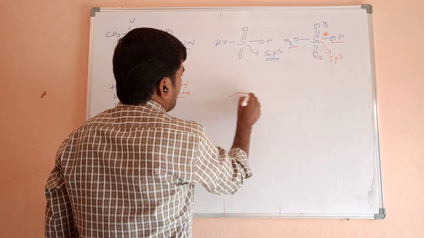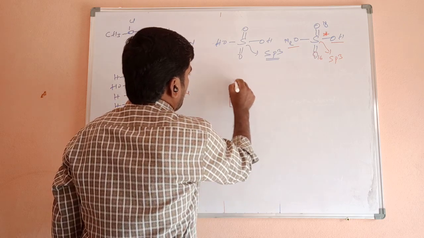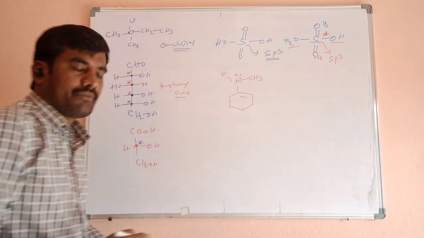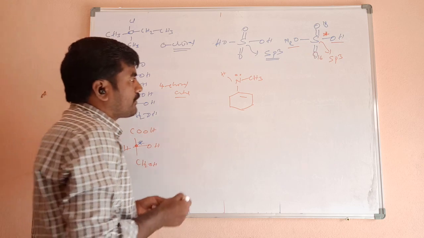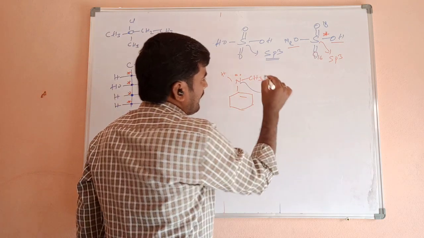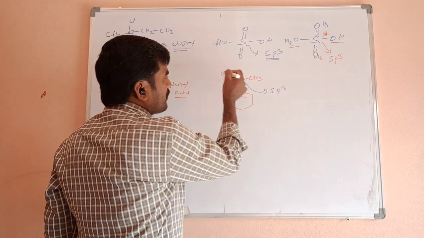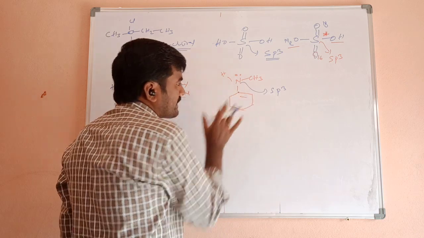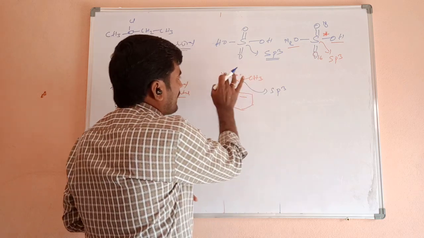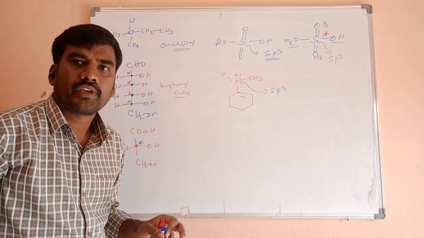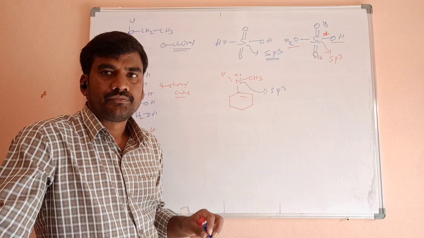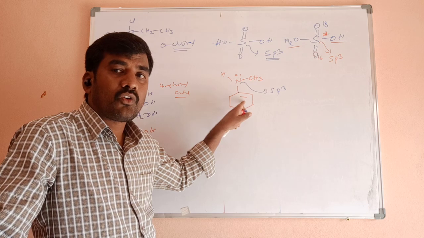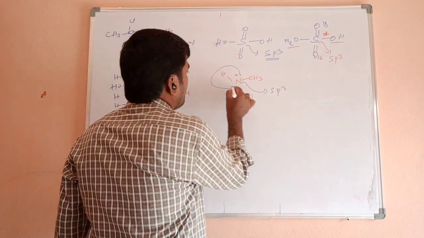Similarly, nitrogen. So nitrogen undergoes which hybridization? This is sp3, and it is attached to a CH2 group, hydrogen and a lone pair, and another carbon. This is cyclohexene. Is it a chiral nitrogen? In this case, double bond, single bond, double bond, the conjugation is there. The lone pair of electrons is involved in resonating structures.